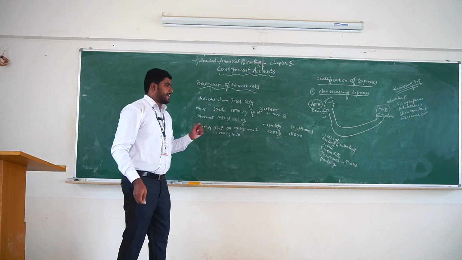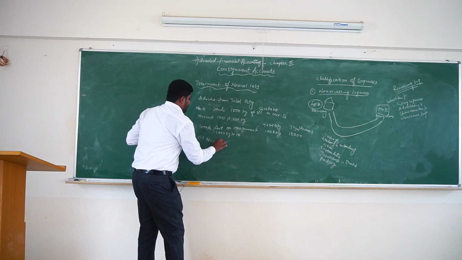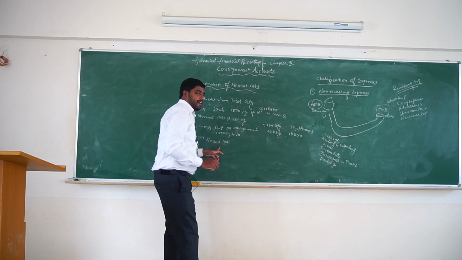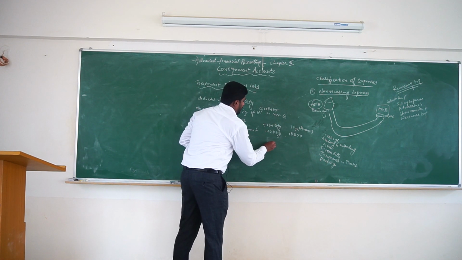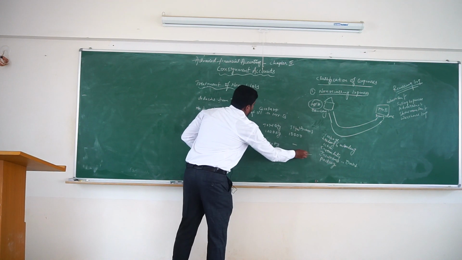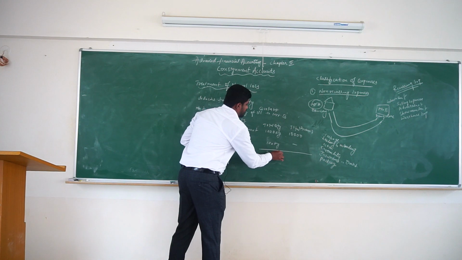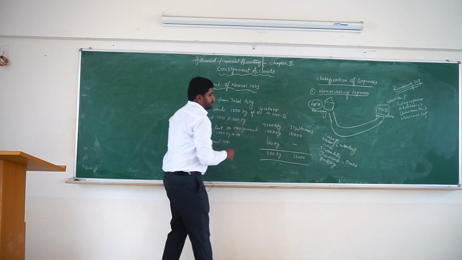So in 1000 kg, the normal loss is 100 kg. Here 100 kg should be deducted from total quantity and not from total amount. So here 900 kg and 10,000 rupees.